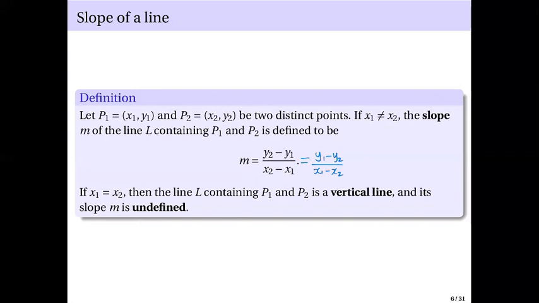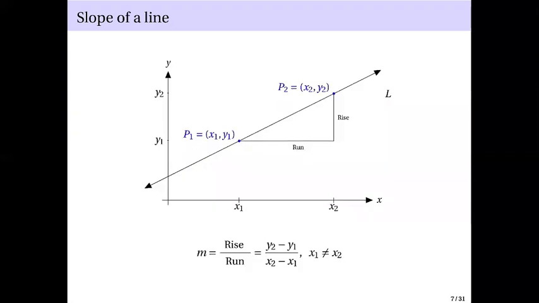Okay? Question? So in here, you have your P1, x1, y1, P2, x2, y2, and this line L. The y-coordinate here is y1, and this is the y-coordinate y2 for P2. This is the x-coordinate for P1, and this is the x-coordinate for P2. You have the run, you have the rise.